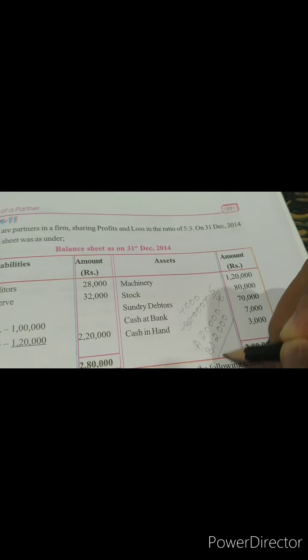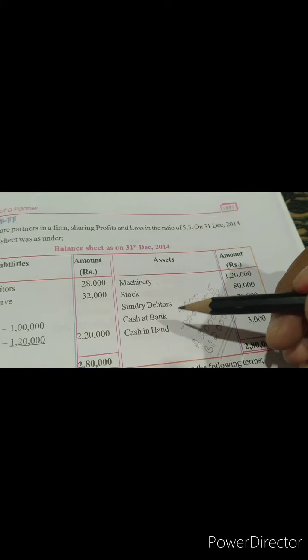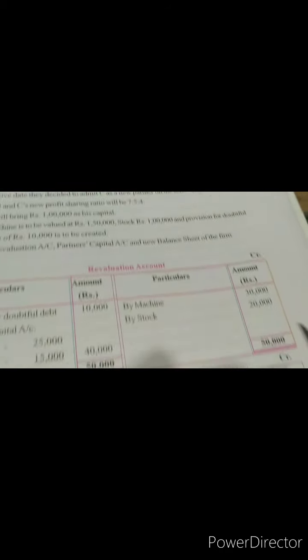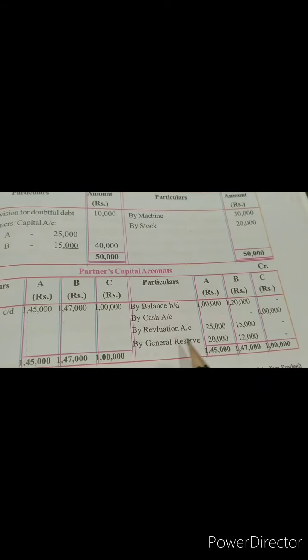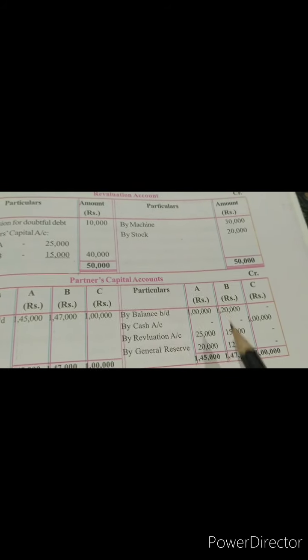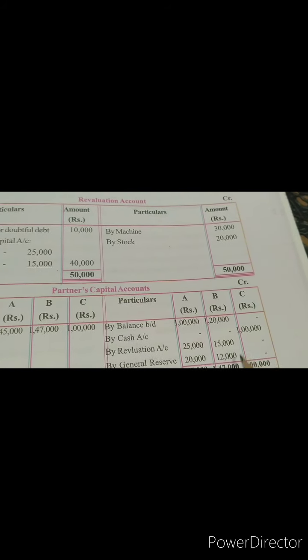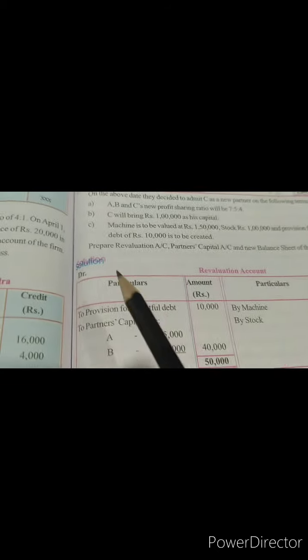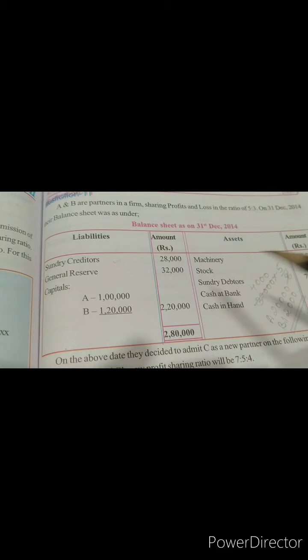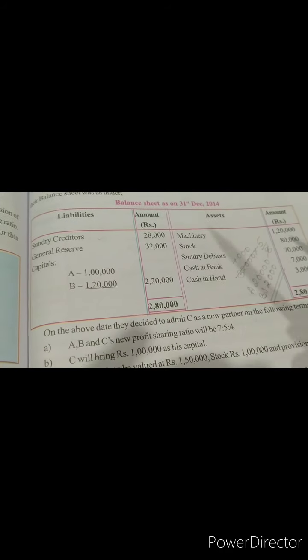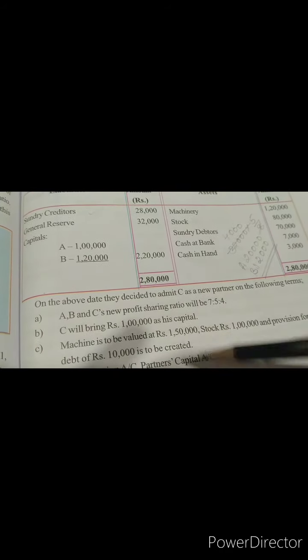And where are we going to show this reserve? In the partners' capital account towards the credit side. Just have a look. Partners' capital account, credit side, we have the general reserve. In A's column we have put 20,000, in B's column we have put 12,000. The sundry creditors will go in the liabilities of our balance sheet. Okay, before that I would like to explain all these adjustments.